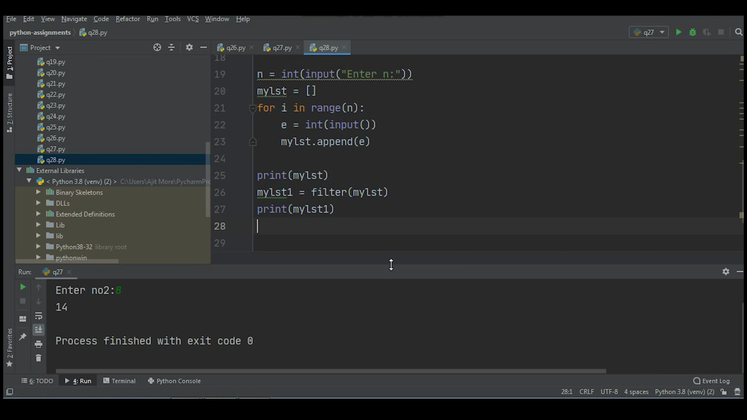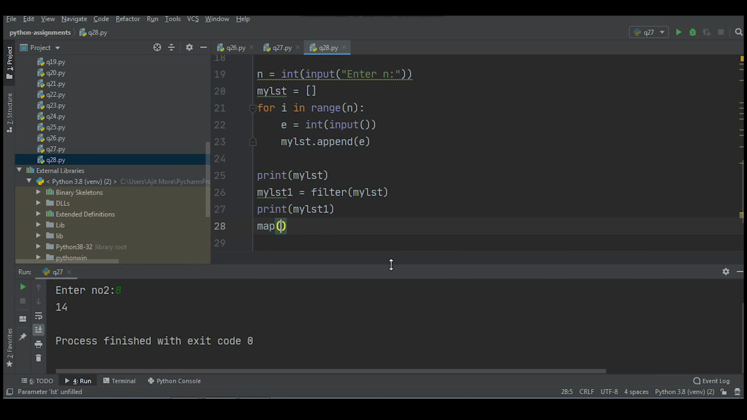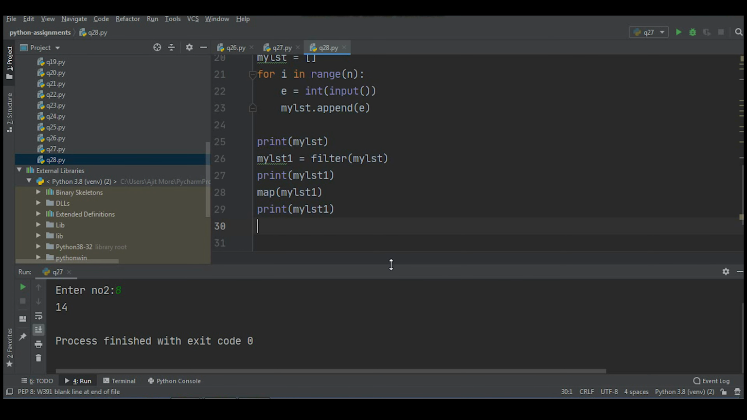Now we'll pass this my list 1 to map. Then we will display my list 1. And then finally we will display the reduced value. I'll call the function reduce, and to that I'll pass my list 1. I hope you're understanding it. I hope it is clear to you.